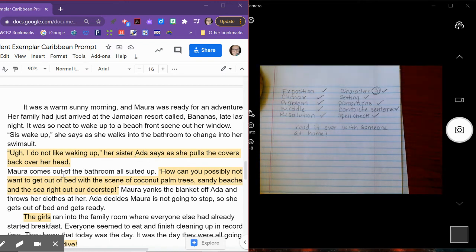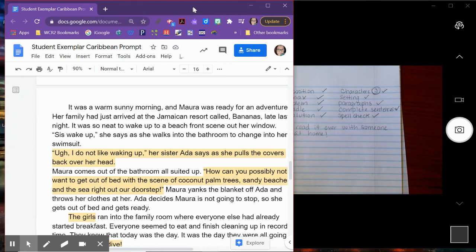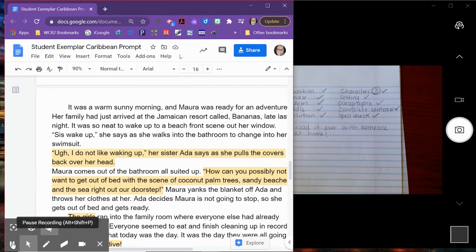So please make sure you're following directions, and if you need clarification, please ask. Don't just say I didn't know what to do or I didn't understand what you were saying. Make sure you ask for clarification and I'll be happy to help you out.